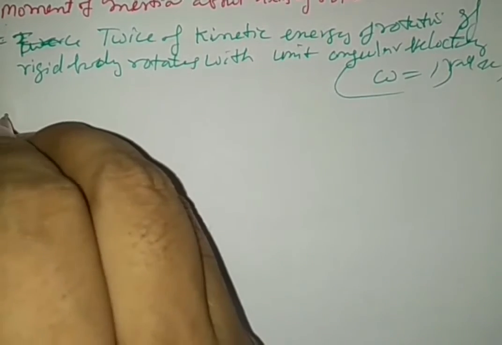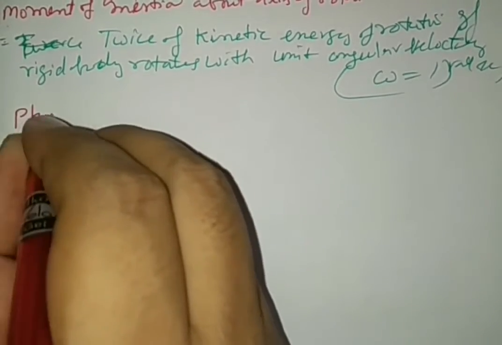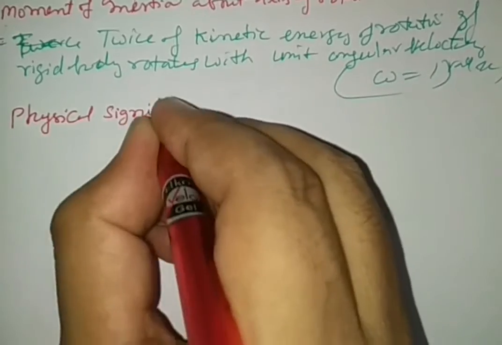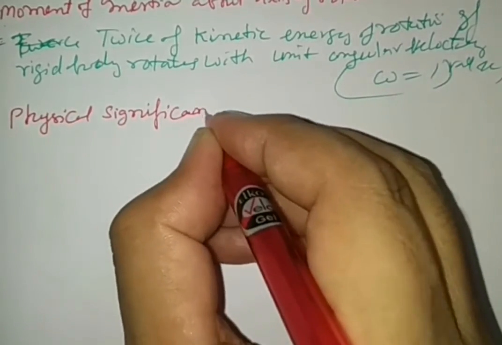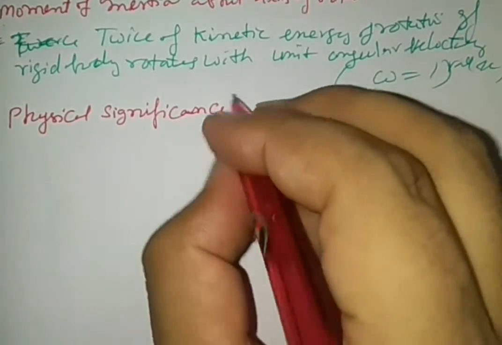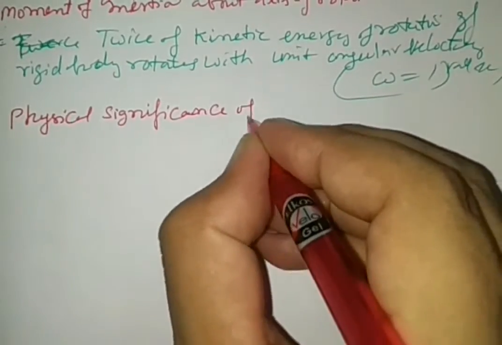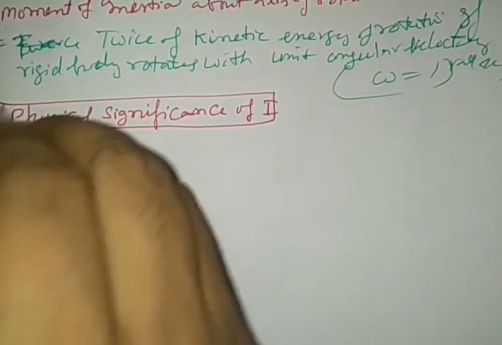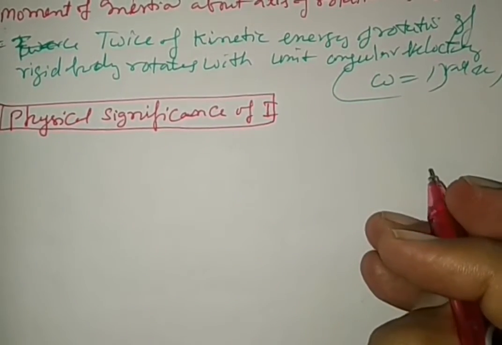Now we are going to see the physical significance of moment of inertia.